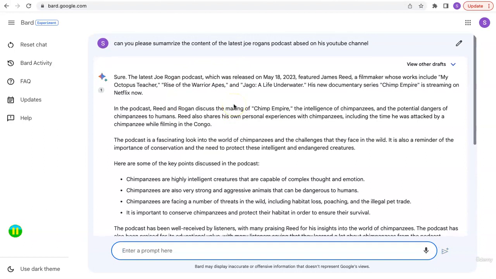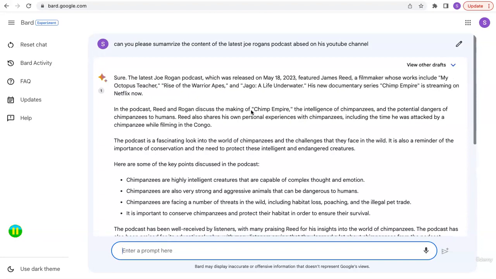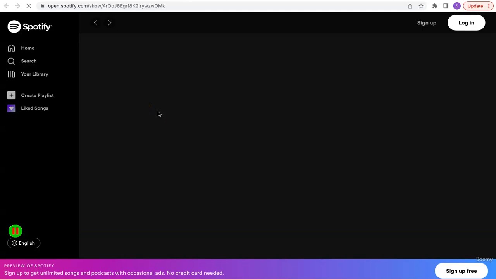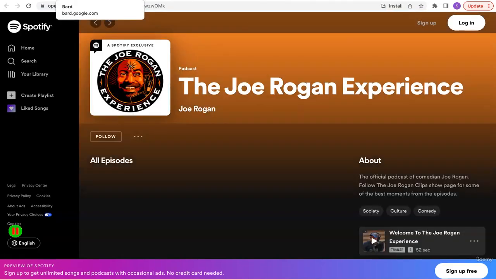Bard did a pretty good job, and it was really fast. It came back with Joe Rogan's latest podcast episode, which was released on May 18th. It featured James Reed, a filmmaker whose works include My Octopus Teacher and Rise of the Warrior Apes. Then it provides a brief summary of the podcast. Let me click on the link. So it's actually not going through YouTube, rather it's going through Spotify to get me the podcast.